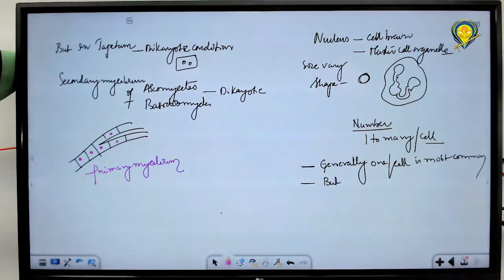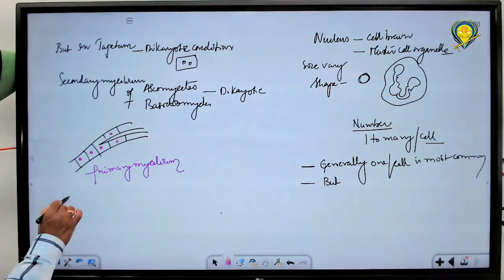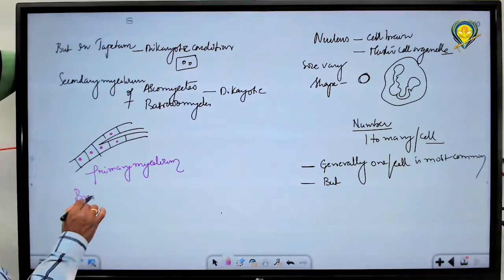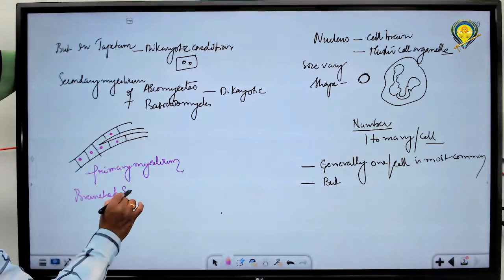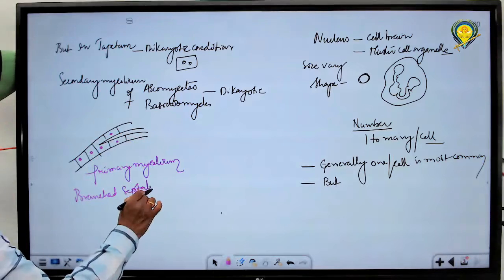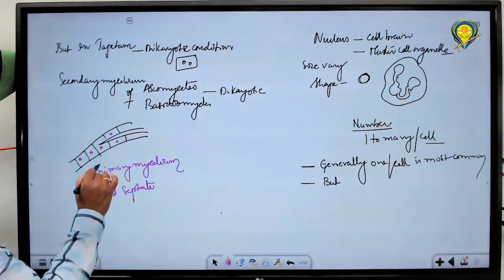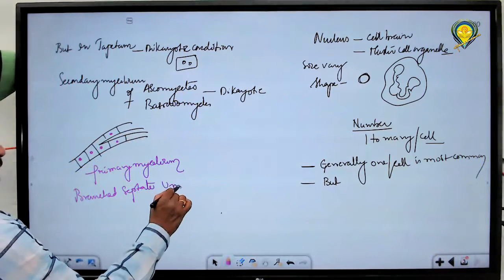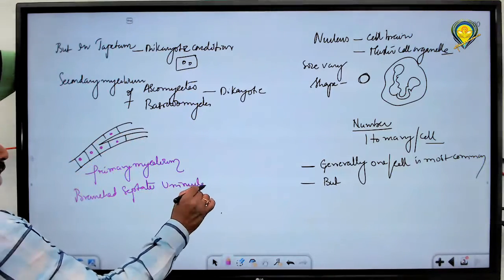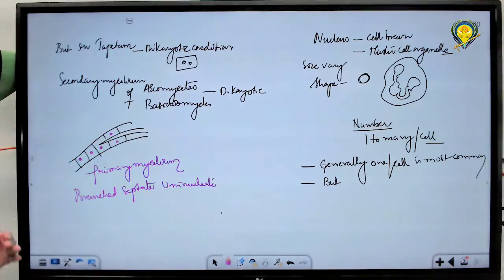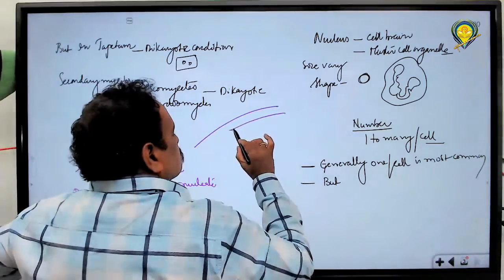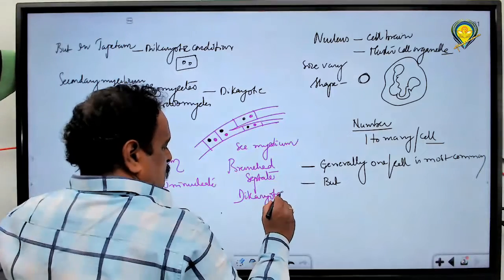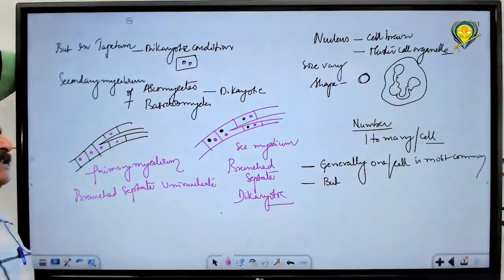Primary mycelium is what? Branched, septate, uninucleate. So when you go for the secondary mycelium, it is branched, septate, dikaryotic, you see.